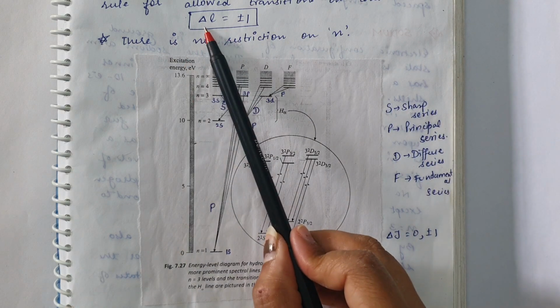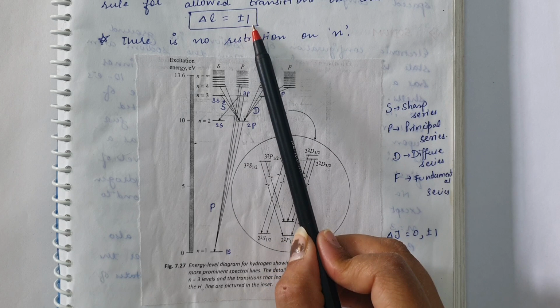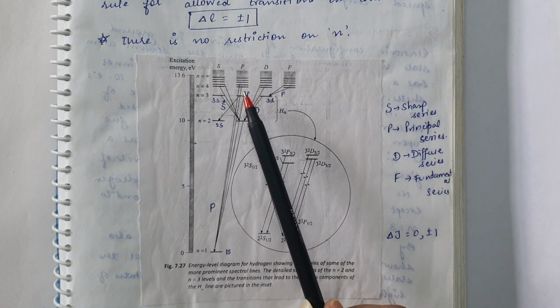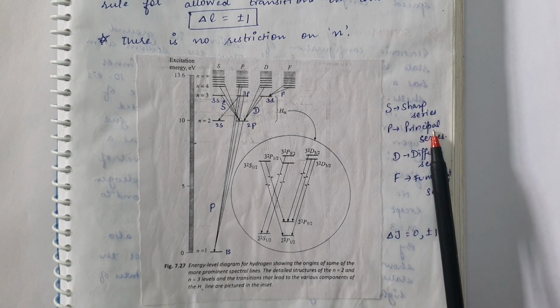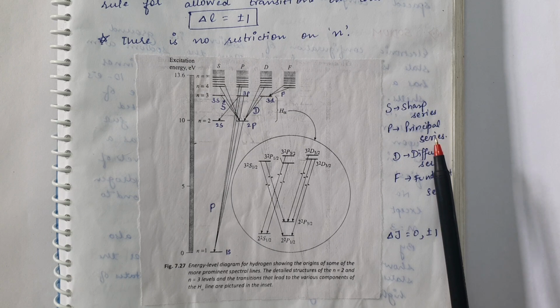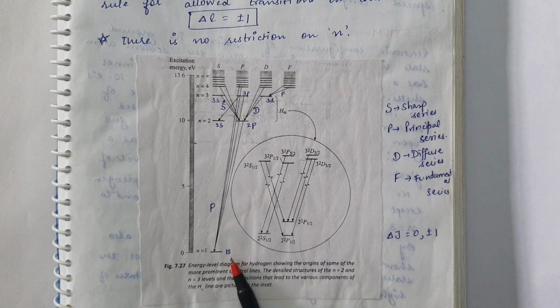According to this selection rule, delta L is equal to plus minus 1. Similarly, if the electron is present in 4p, from 4p it will jump into 1s. So, in case of principal series, all those transitions will be included in which the electron is present in higher p state and the transition is from higher p state to lower s state, that is 1s state. So, all the transitions are from np to 1s.